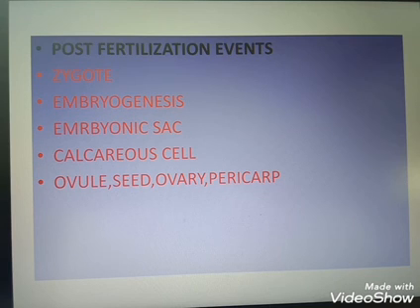oviparous and viviparous. Oviparous means egg-laying organisms, and viviparous means giving birth to young ones. The extra one is ovoviviparous, which means they have the ability to produce eggs and also give milk to the young ones. The advantage of viviparous animals is proper care and protection.